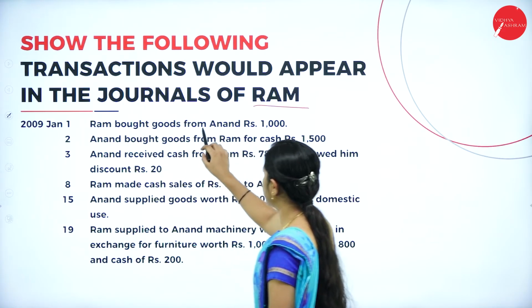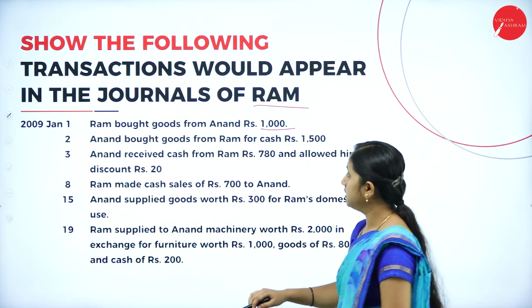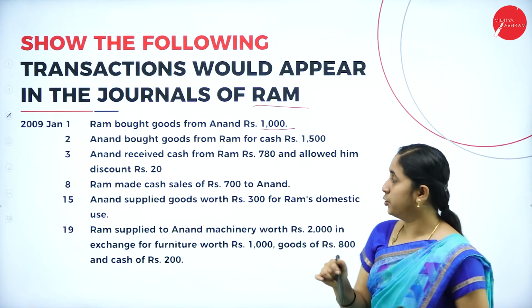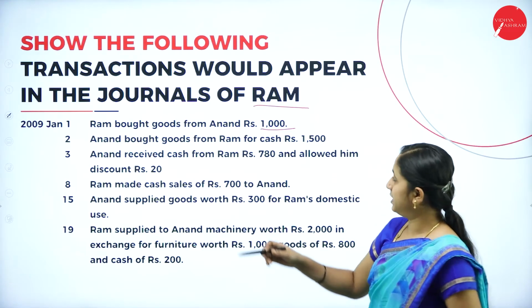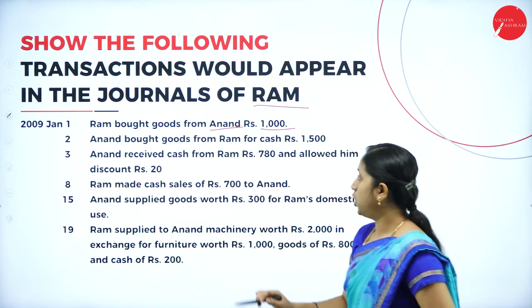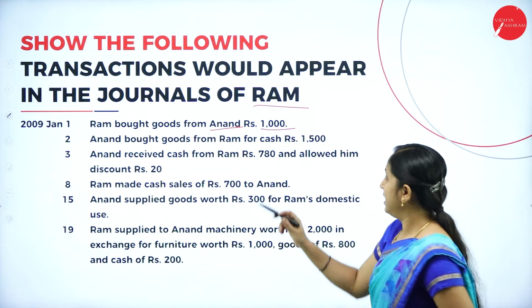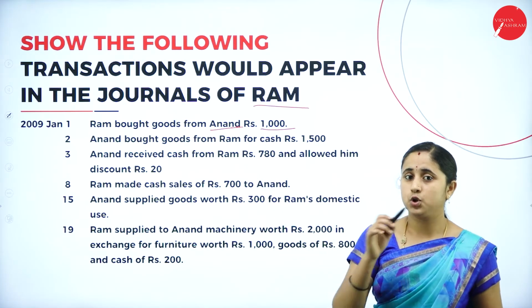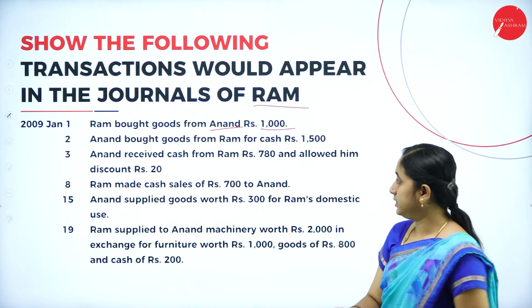Here, Ram bought goods from Anand rupees 1,000. That means he is purchasing goods from Anand. Here they have not mentioned cash or credit, but they have given a person name. So, purchase means goods coming in. So, purchase account should be debited and Anand is giving. So, purchase account debtor to Anand account of rupees 1,000.